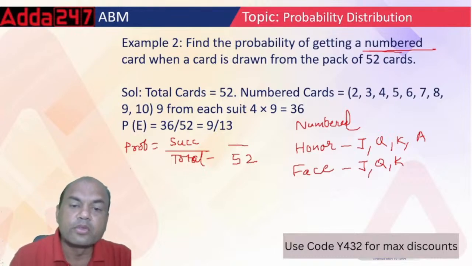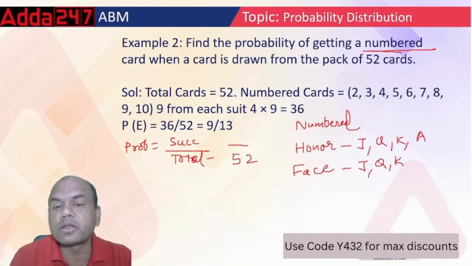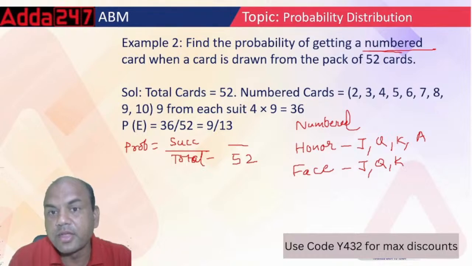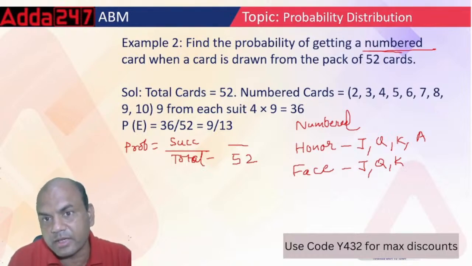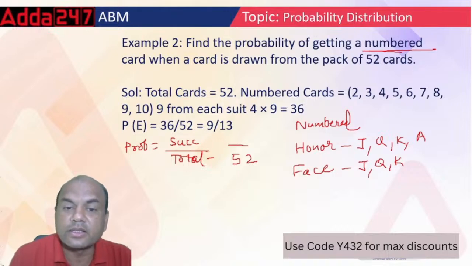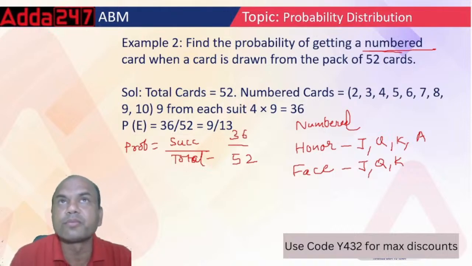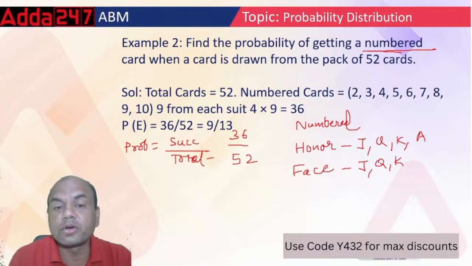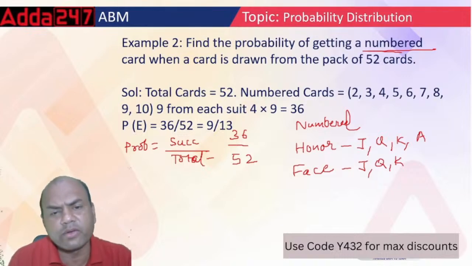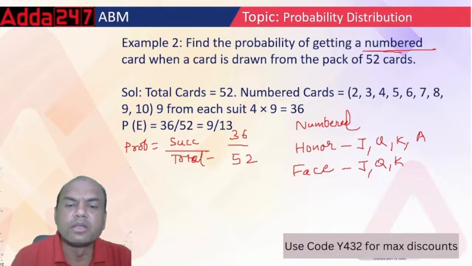No. So here what do I want? Numbered. Numbered means how many are there? 2 to 10, so there are 9. But 9 in 1 suit. Similarly you have 4 types of cards, right? So 9 times 4 is 36. So answer becomes 36 upon 52. So you go on dividing it. 4 9s are 36, 4 13s are 52. So this is your answer, 9 by 13.